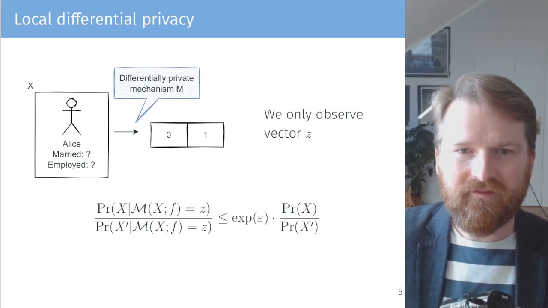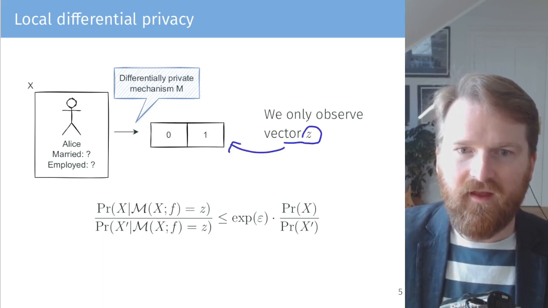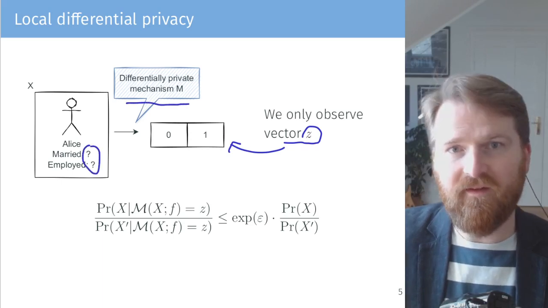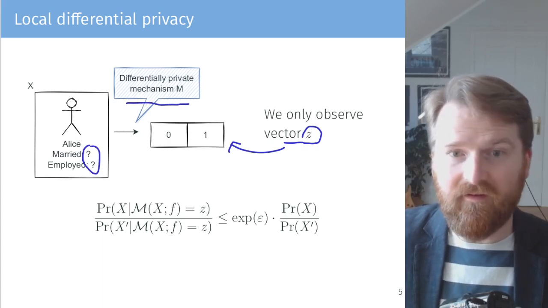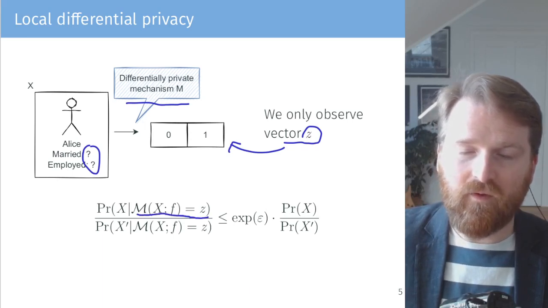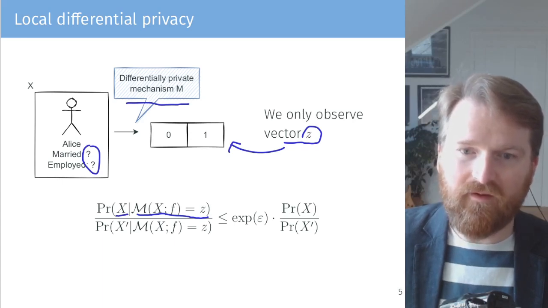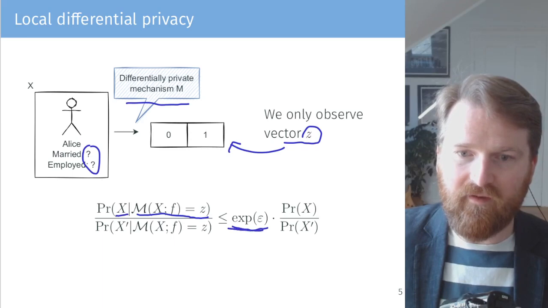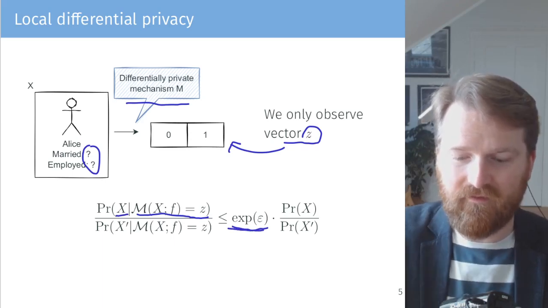And differential privacy exactly guarantees this. We only observe this vector Z here, so this is the observation, and it went through a differentially private mechanism M. We don't actually know what these things are, or we can figure it out, but only to some extent. Differential privacy guarantees that whatever we reveal about the person X after observing the output is bounded by some epsilon value, which we call the privacy budget. So the lower the epsilon, the better the privacy, the higher the epsilon, the lower the privacy.